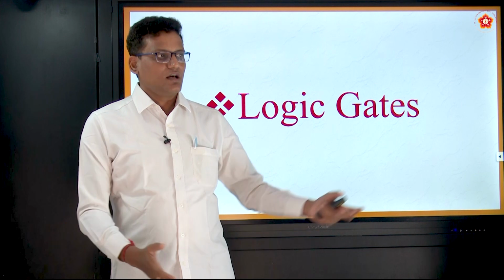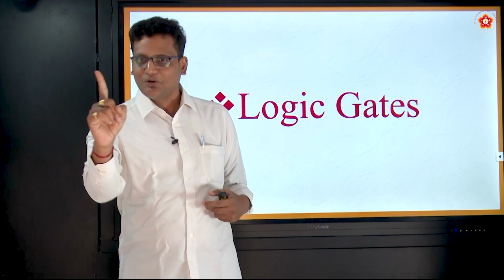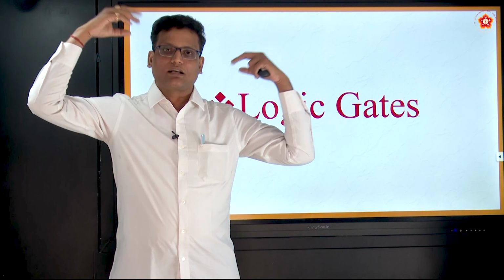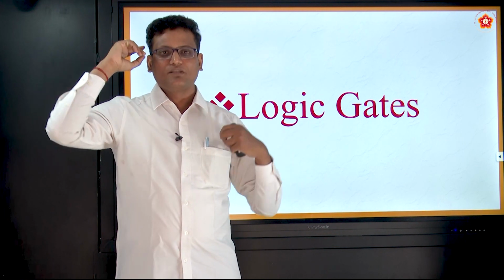Why? Because what is happening at the gate? There are many people arriving at the gate, but this particular security person is sending only one person outside. In the same way, to our human brain also, there are many thoughts that come here. But always we should take one at a time, right? That is called common sense. That capacity of this mind is called common sense. Today we interestingly relate this common sense aspect with the logic gate functionality.